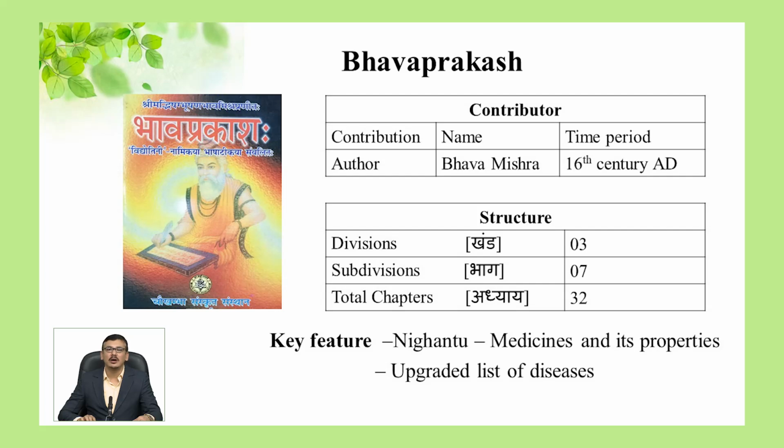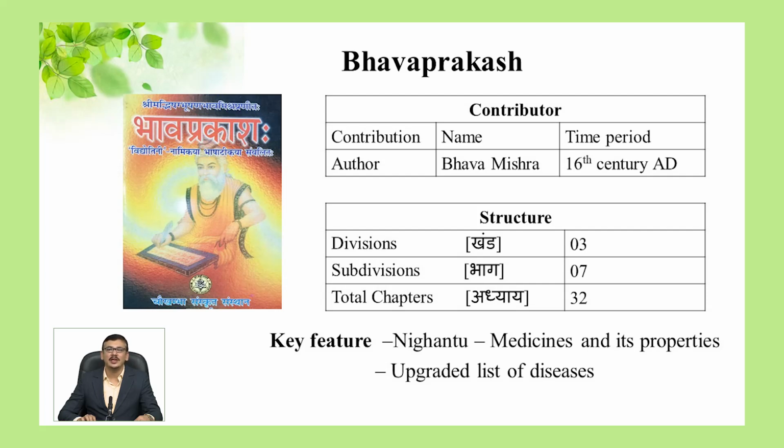Bhav Prakash is the third and last among Laghutrayi books. It was written by Acharya Bhav Mishra in the 16th century AD. This book has 3 divisions called Khanda, 7 subdivisions and 32 chapters. Some part of the second division has mentioned the medicinal properties of various medicinal herbs and minerals.